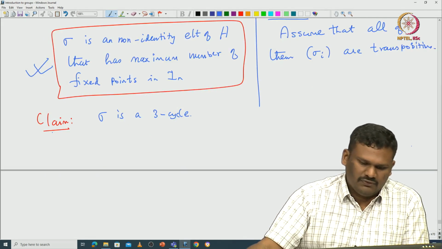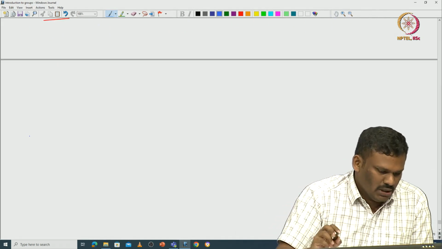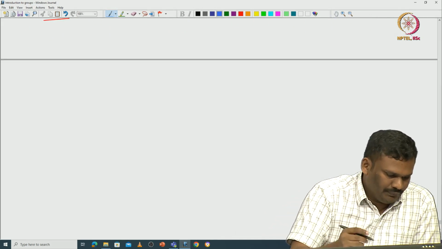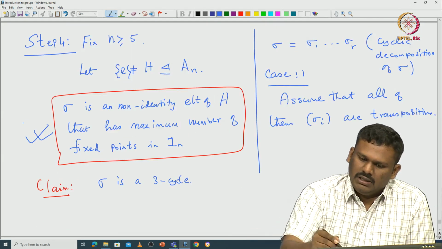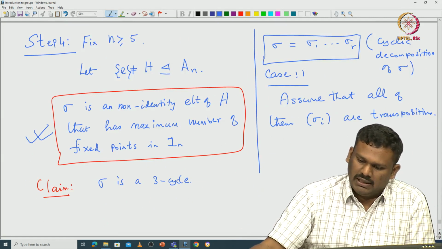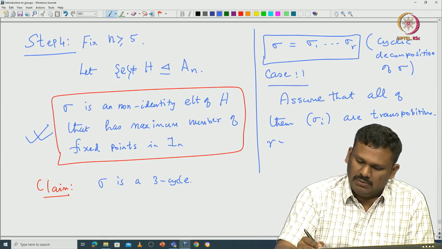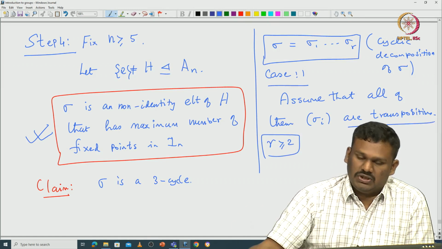So, for that purpose, we produce some new element inside H. How are we going to do it? Because this sigma indeed comes from A_n, this r has to be at least 2. This r must be at least 2 once we assume that they are all transpositions.